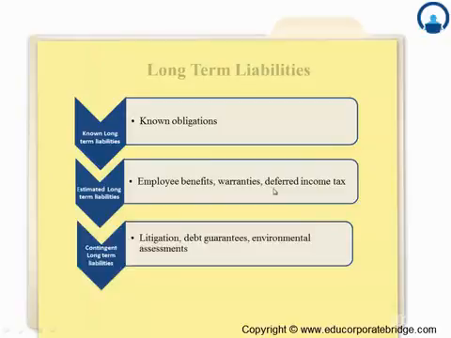And the third one is basically contingent long-term liabilities. These are of a contingent nature, that is, these may come, and if they come, that can be a really huge amount. So if a company is into some litigations related to environmental issues, that can be contingent upon winning the case. So, probably these are also some of the liabilities to look at, because these are part of the